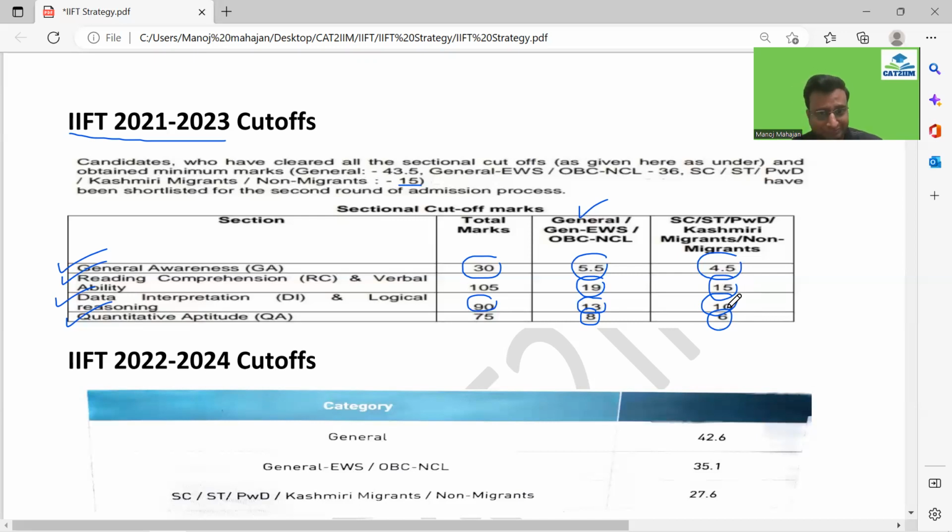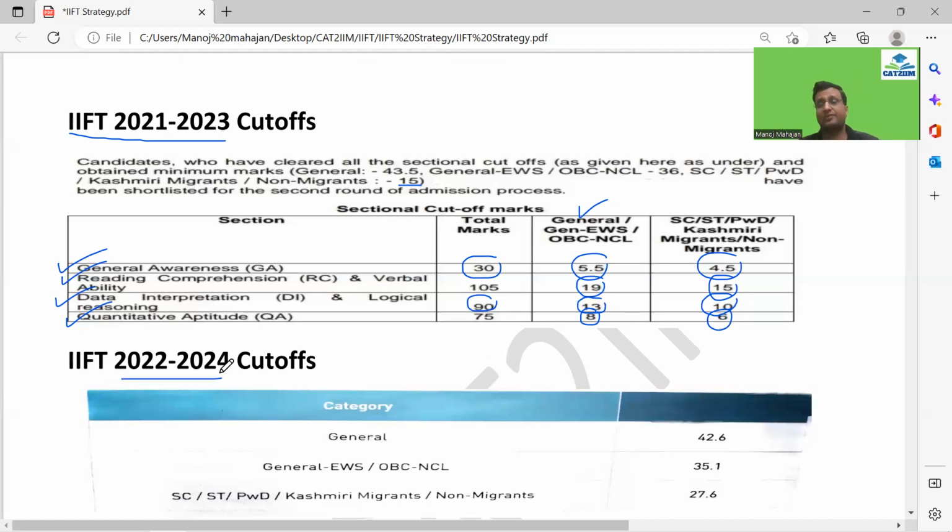VRC and LRDI, if I look over here, not that scoring guys, but still people could manage to score in these two areas in IIFT 2021, 2023 guys. So if you look a similar cutoffs, I'll show you for the 2022, 2024 also. So you would get a fair idea about the difficulty level, right?